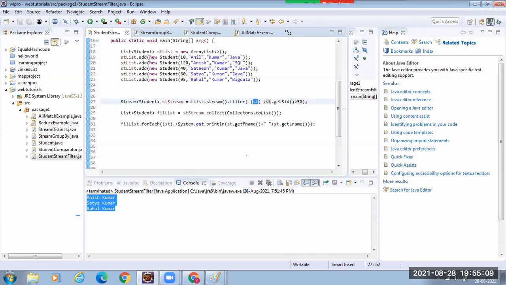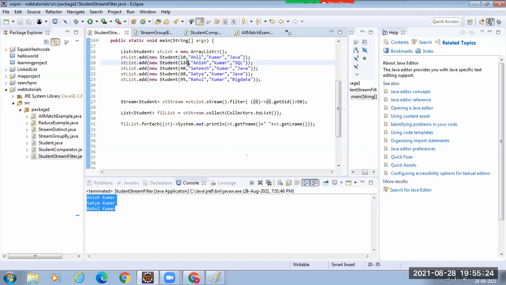This is the entire student object you will get as the argument. From this, I'm calling getTestID. So I will get 10. It will check whether it is greater than 50. If it is greater than 50, it will create a new stream with that object.